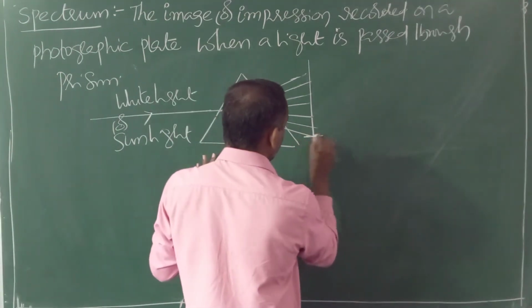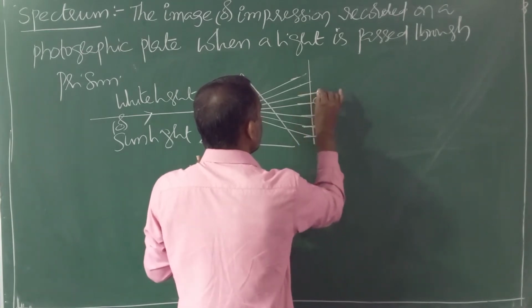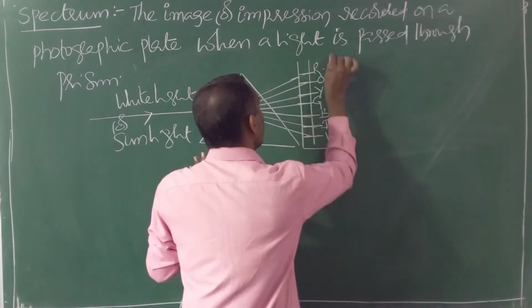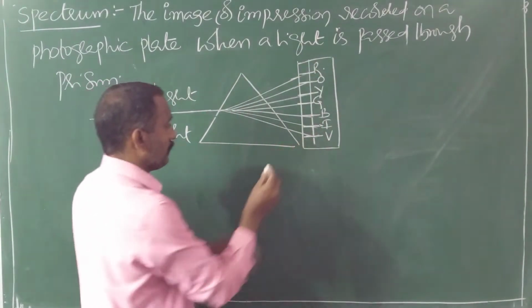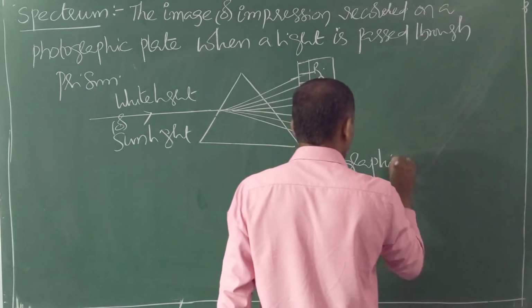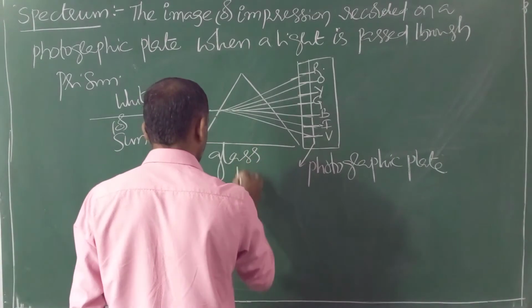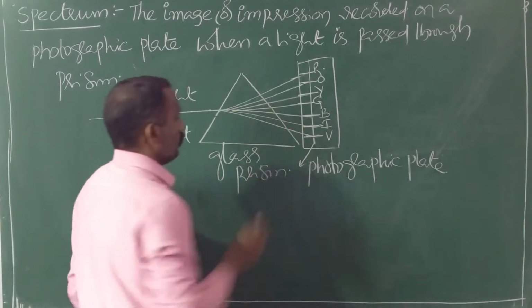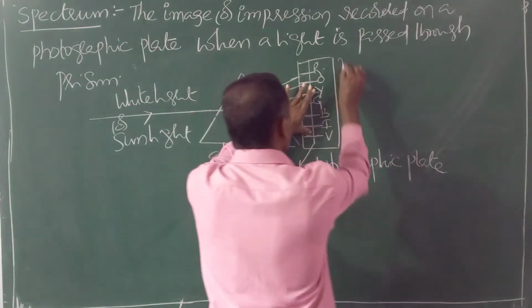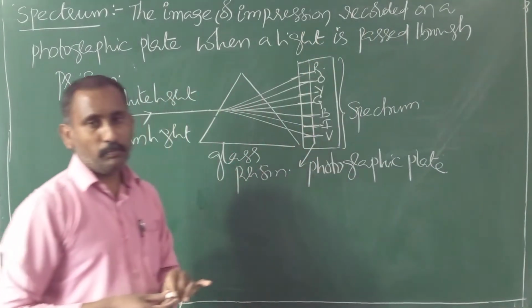For example, violet, indigo, VIBGYOR. This is the photographic plate, this is the glass prism. This image or impression recorded on the photographic plate is nothing but the spectrum. Singular word is spectrum, plural spectra.